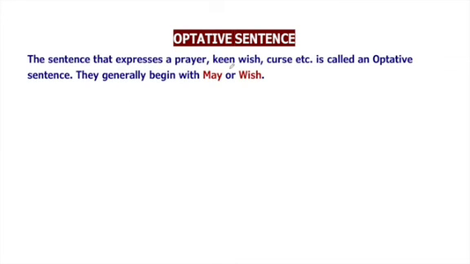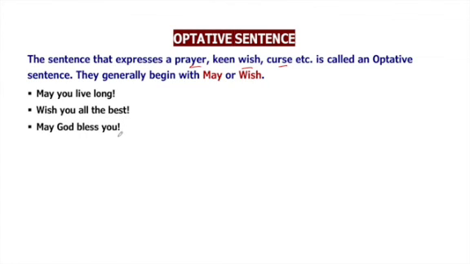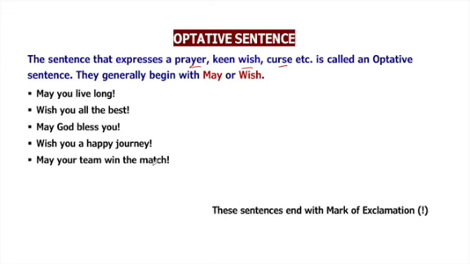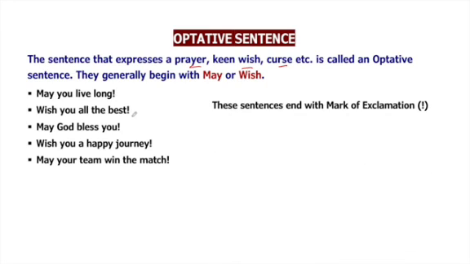Let's see what the optative sentences are. The sentences that express a prayer or wish, keen wish means strong wish, or curse are called optative sentences. They generally begin with may or wish. May you live long! Wish you all the best! May God bless you! Wish you a happy journey! May your team win the match! These sentences also end with the mark of exclamation.